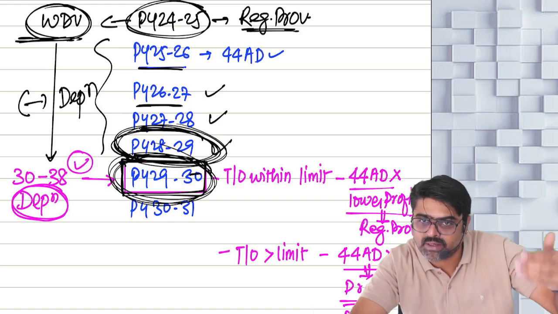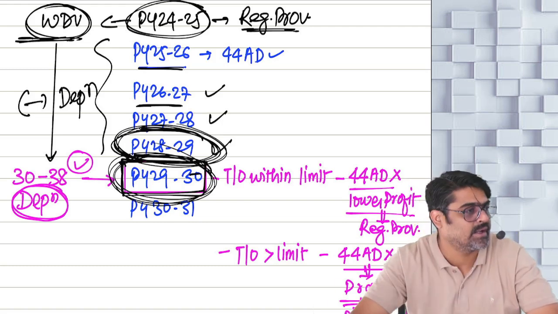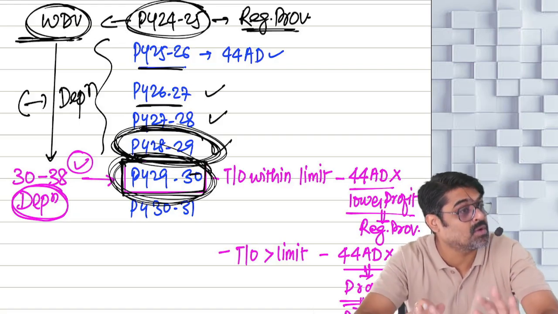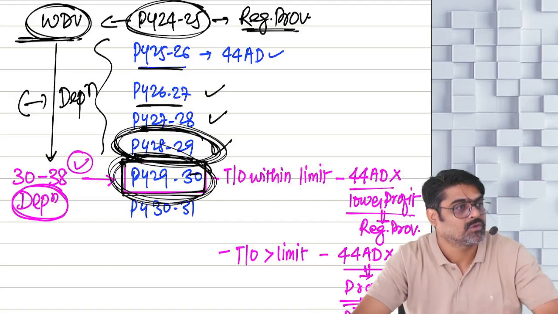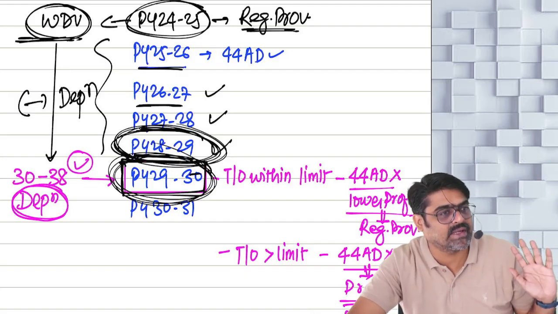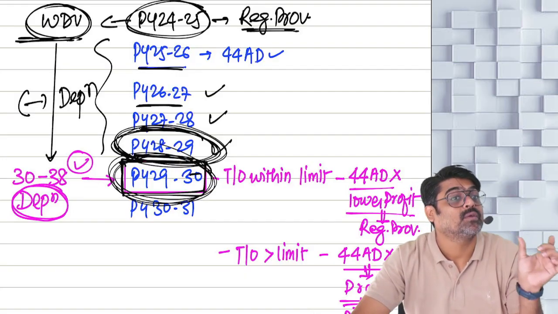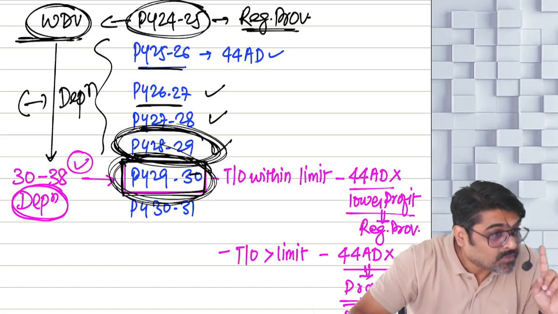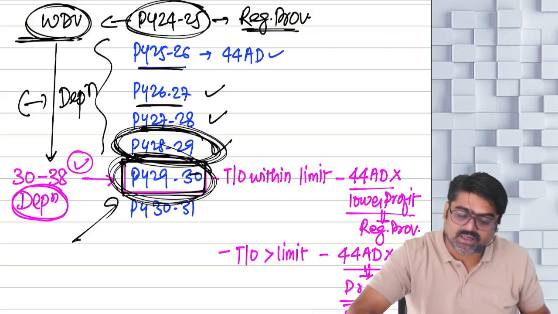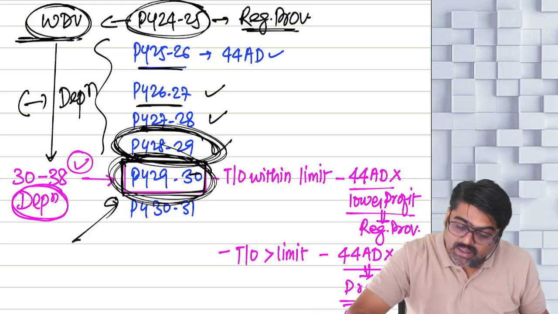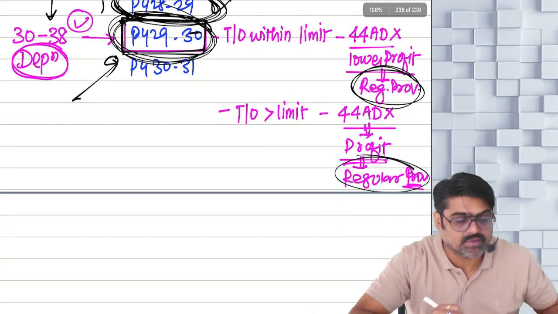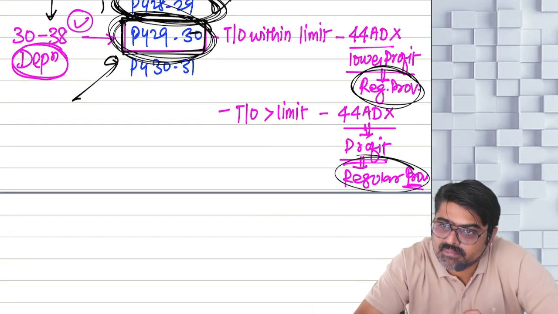So keep on calculating your depreciation, don't claim it separately. It will be assumed as if that depreciation is claimed by you and allowed. So keep on reducing that depreciation for every year and you will have to find out the opening WDV on the first day of the previous year in which you are again following what? Regular provisions.